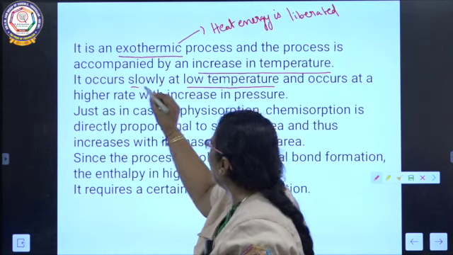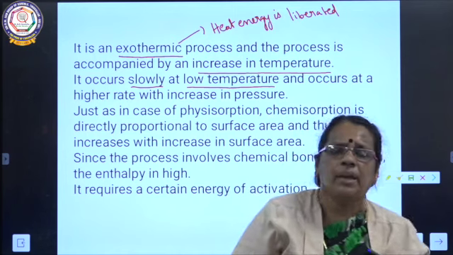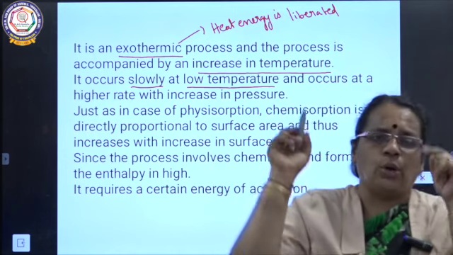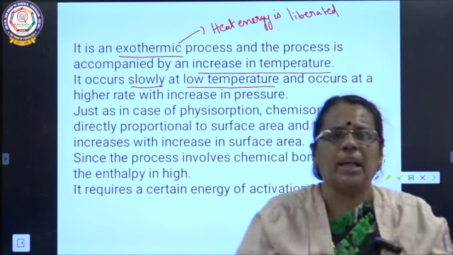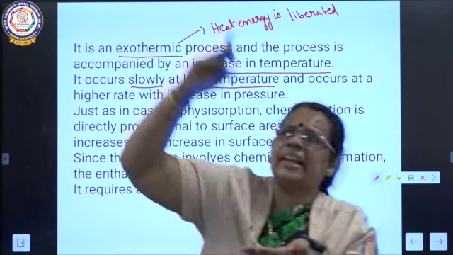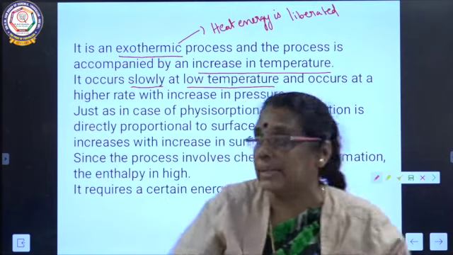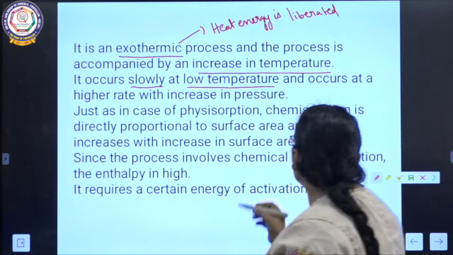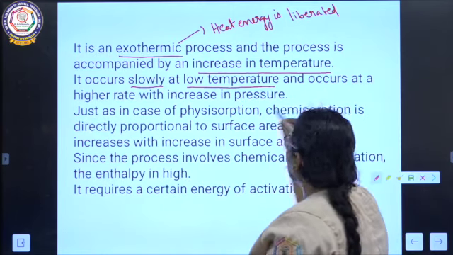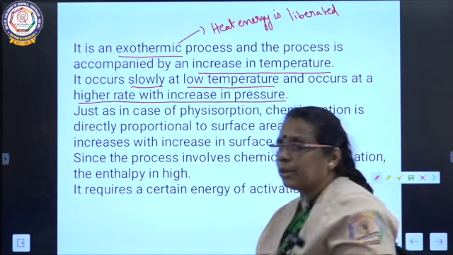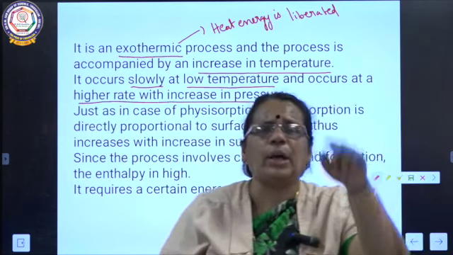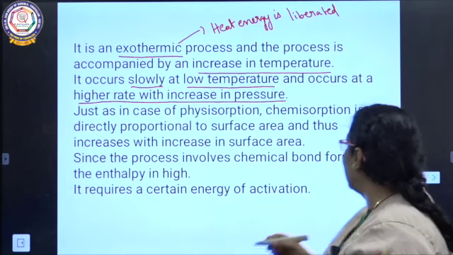How will the chemical adsorption be at low temperature? It will be very slow. When you are increasing the temperature, chemical adsorption increases and occurs at a higher rate with increase in pressure. And two conditions are greatly required here. What are the two conditions?